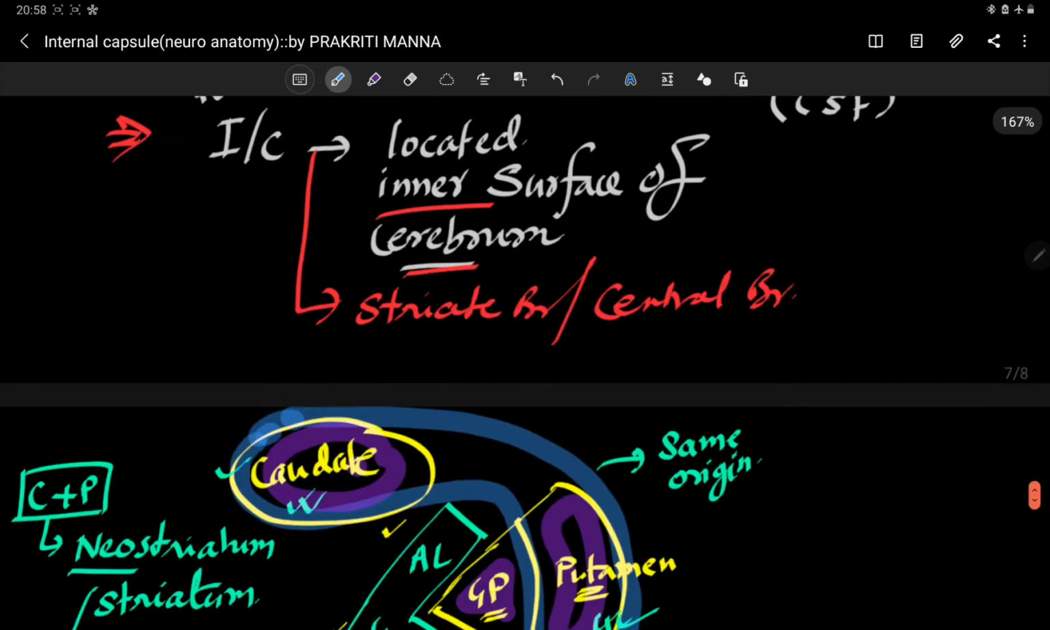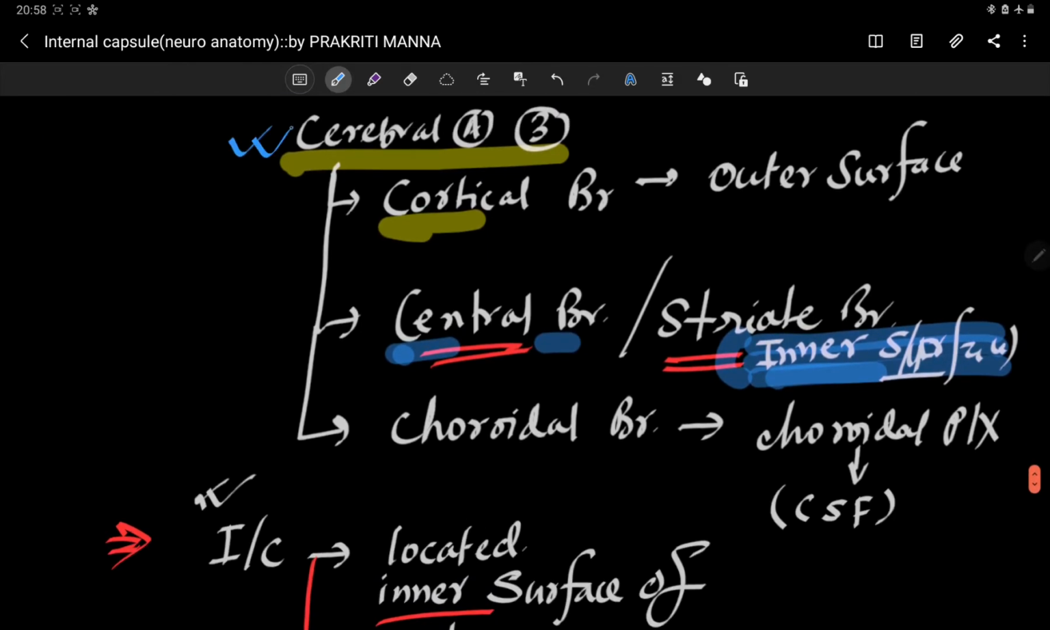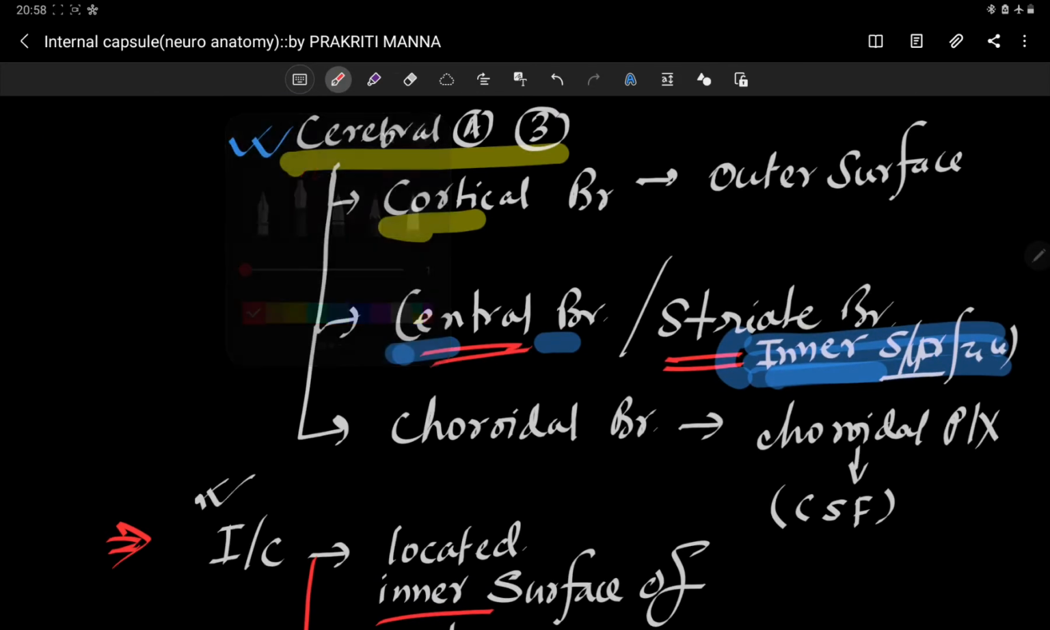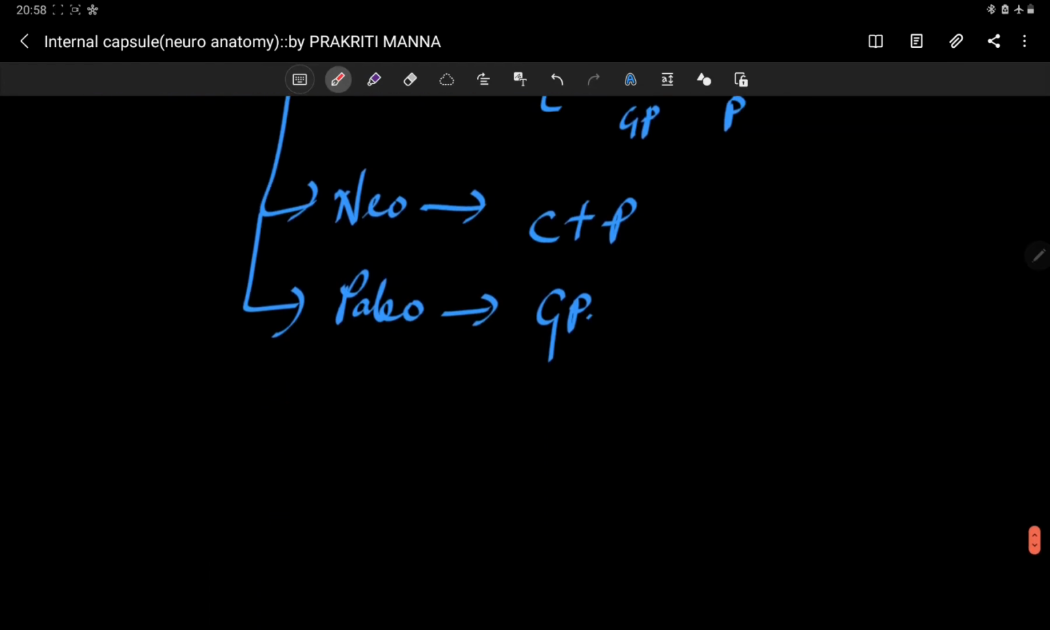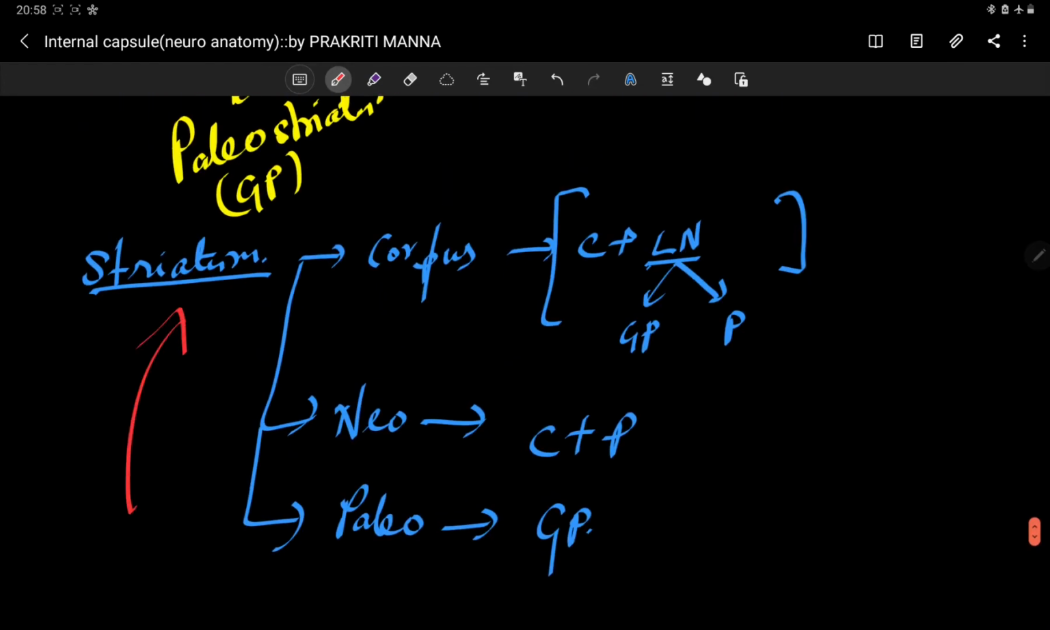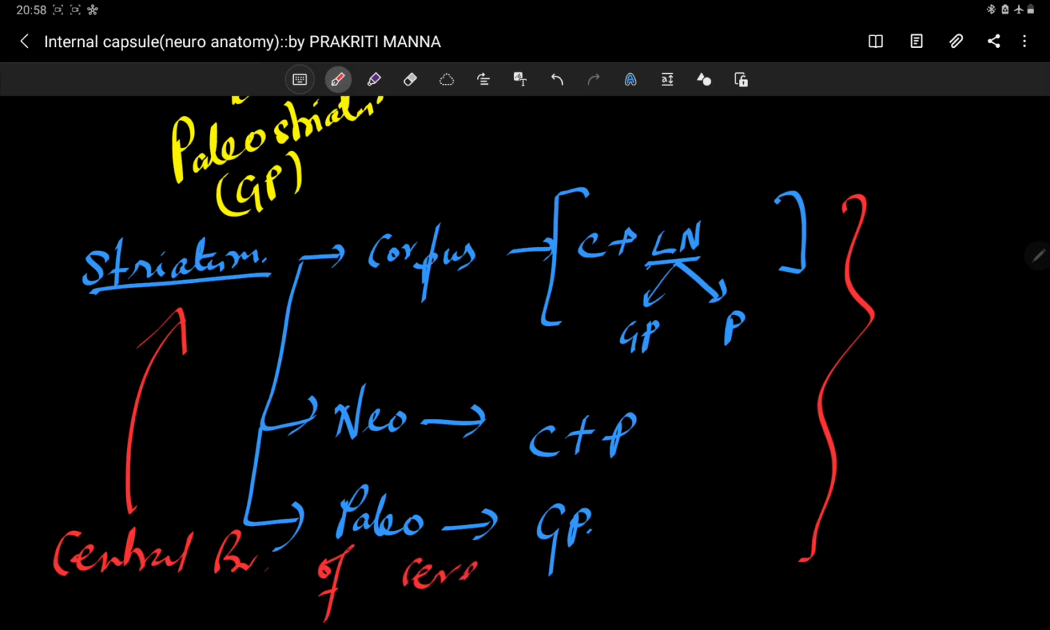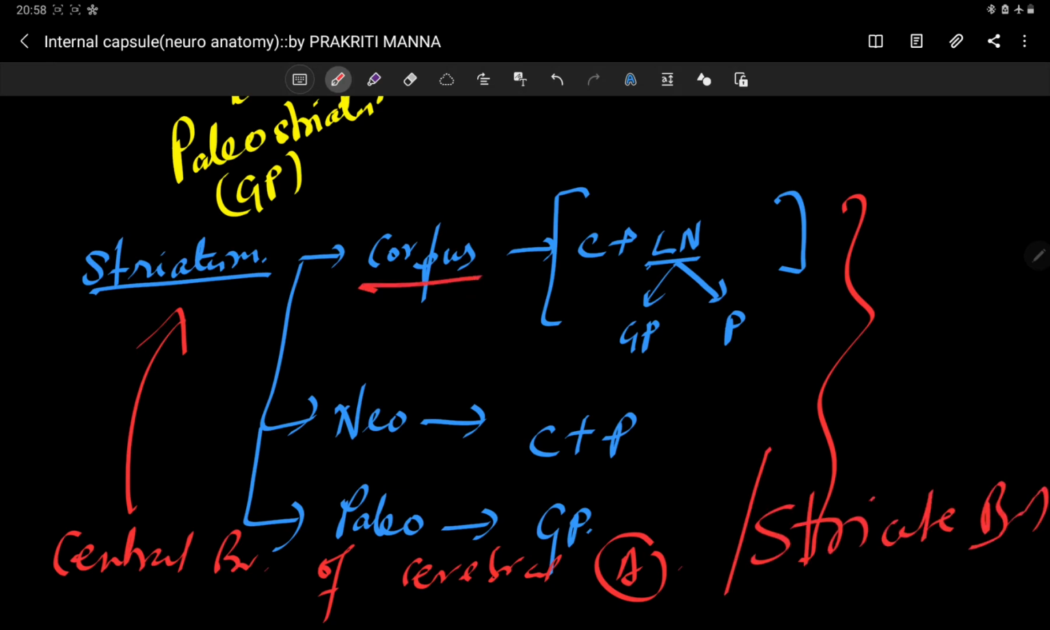So the central branch of the cerebral artery is supplying the inner surface. Why is this central branch also called the striate branch? Because the central branch of the cerebral artery is supplying this striatum. So this striatum is supplied by your central branch of the cerebral artery. That's why this is also called your striate branch, because it is supplying your corpus striatum, your neostriatum, and your paleostriatum.